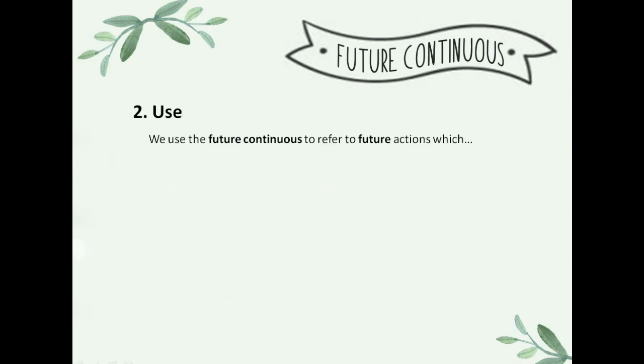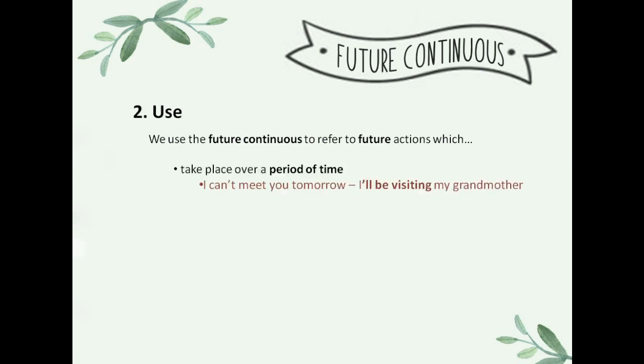And you have to know that we use the future continuous to refer to future actions which take place over a period of time, like I can meet you tomorrow, I'll be visiting my grandmother. So during a period of time, I am going to be visiting my grandmother. Or for actions which have already been planned. We'll be leaving on the day after Christmas.